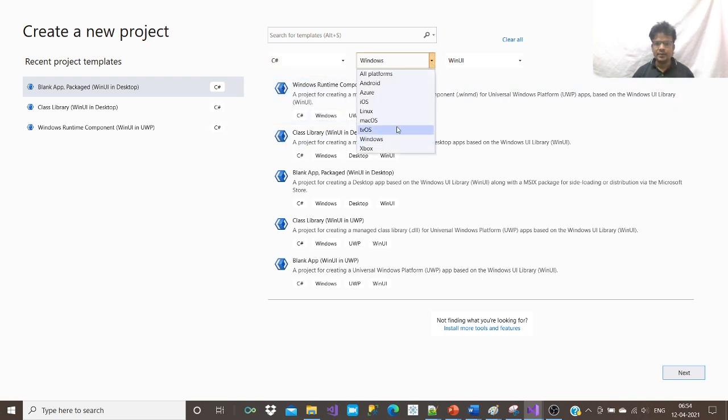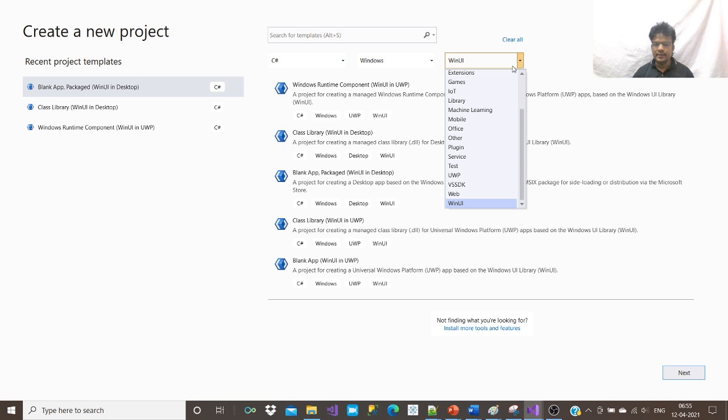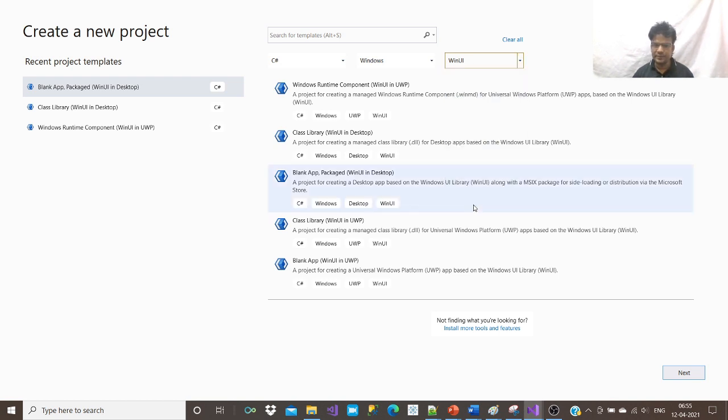We have different platforms: Android, Azure, iOS, Linux, Mac, tvOS, Xbox, and Windows. For this demo I'm going to select Windows. Here also we have a number of things, but we're going to select WinUI.